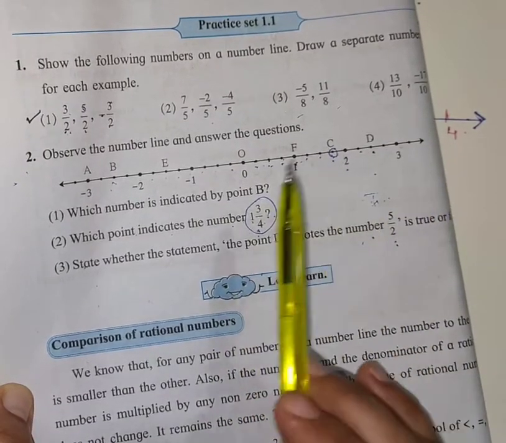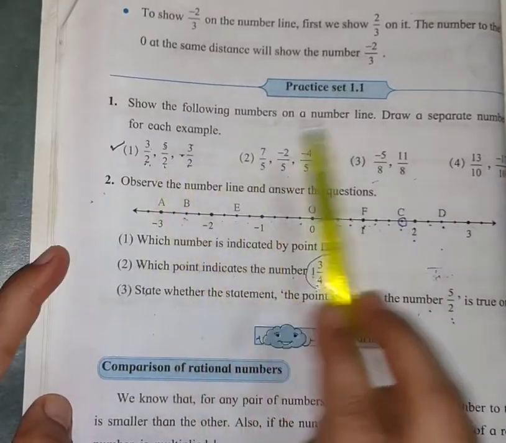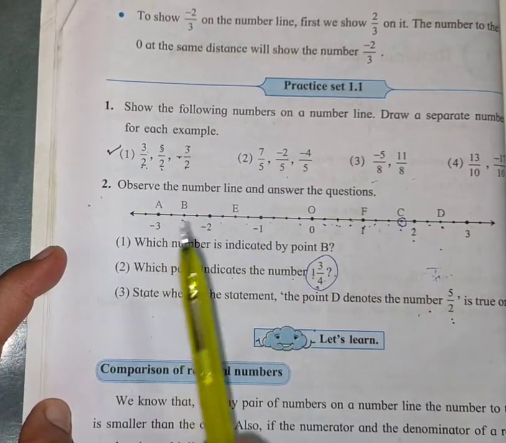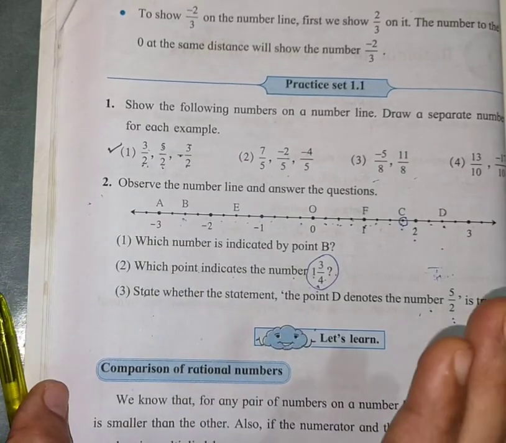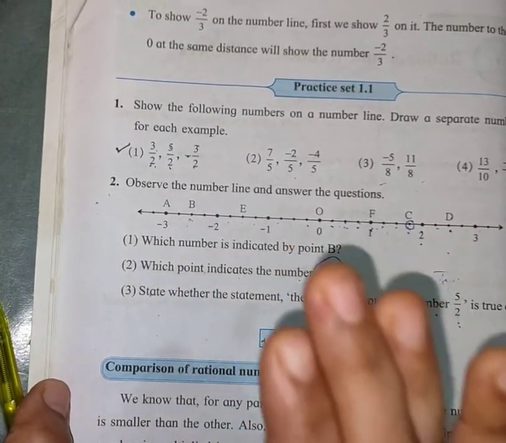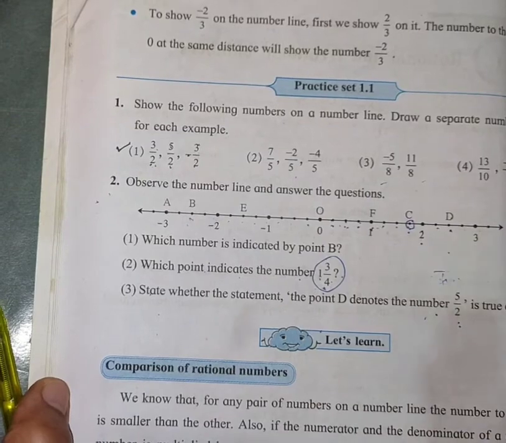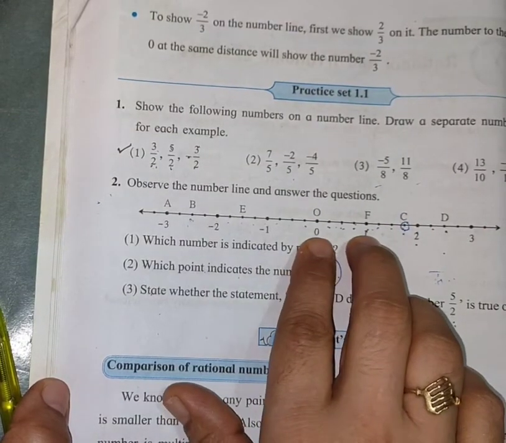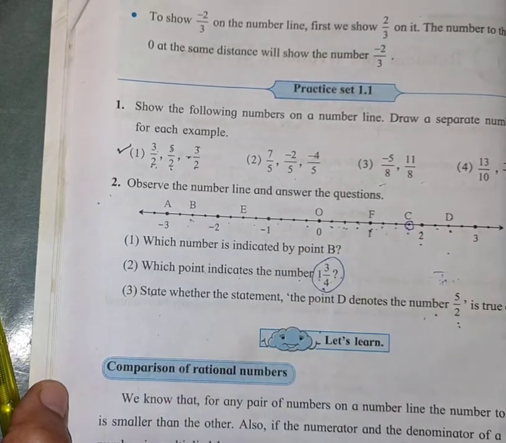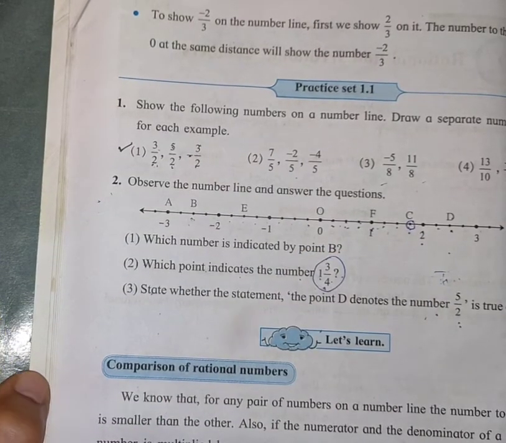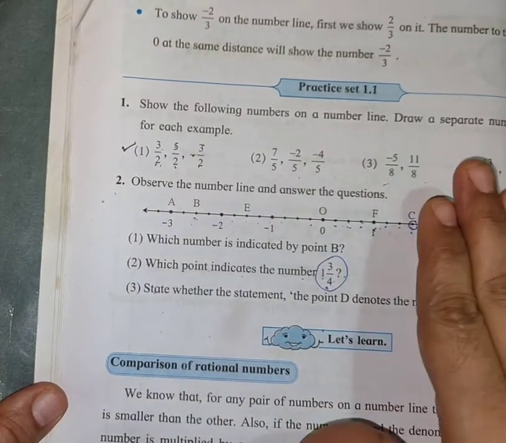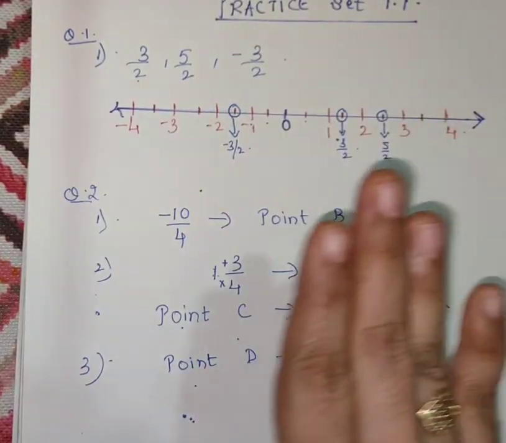So is this clear? Practice set 1.1. This is very easy. How to plot rational numbers on the number line. Only the thing is, you have to keep the denominator in your mind, and accordingly you will divide into that many parts. Okay, students? So this practice set 1.1 you just complete, and first you will write the basic thing